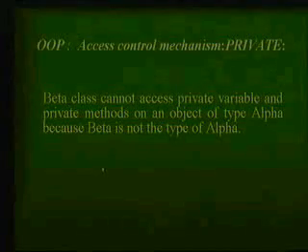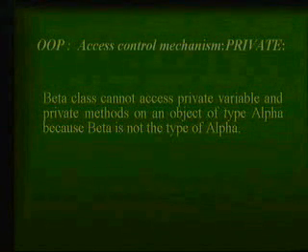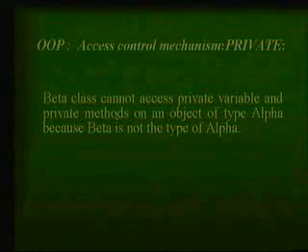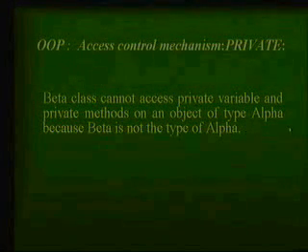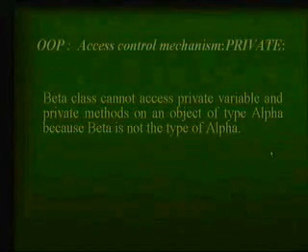So the important message which I want to convey is this: the Beta class cannot access private variables and private methods on an object of type Alpha, because Beta is not of type Alpha. If I declare an instance of Alpha within the Alpha class, yes, then I can do it. But I have declared the instance of Alpha not within the Alpha class but somewhere else, within another class called Beta, which is not allowed. So from one class to another class, if the variables and methods of another object are of private type, you can't access them. That is something very important to understand.